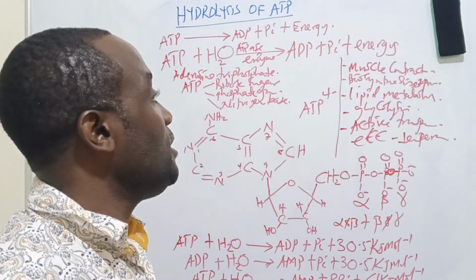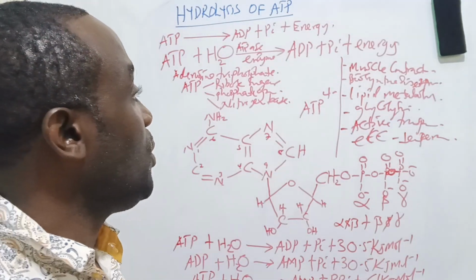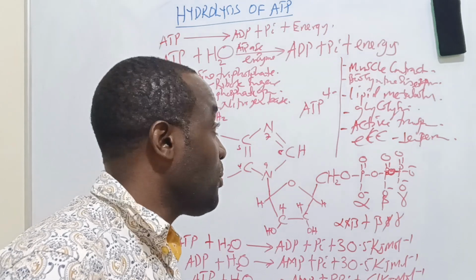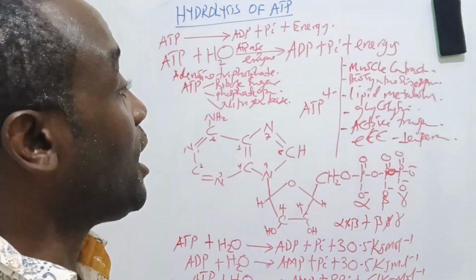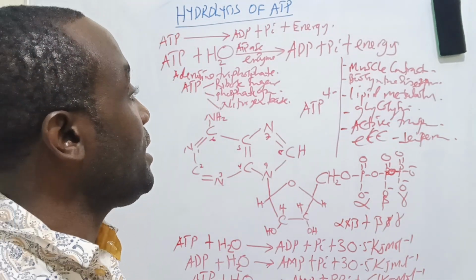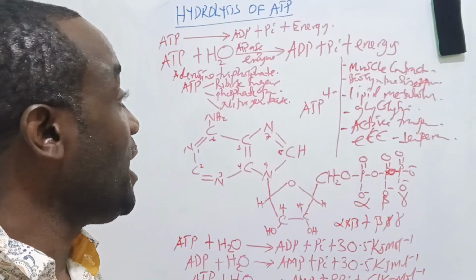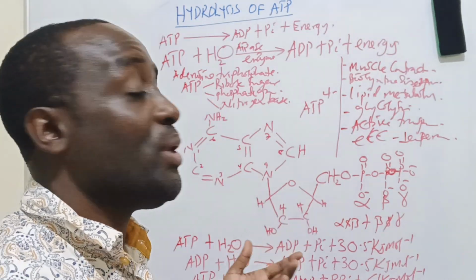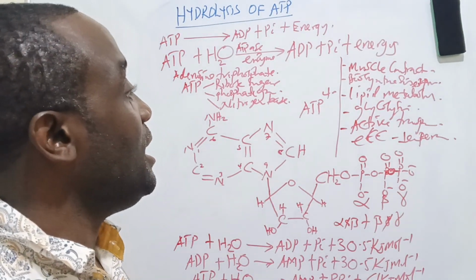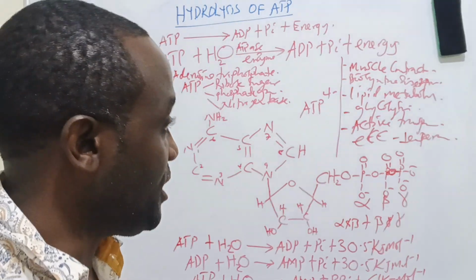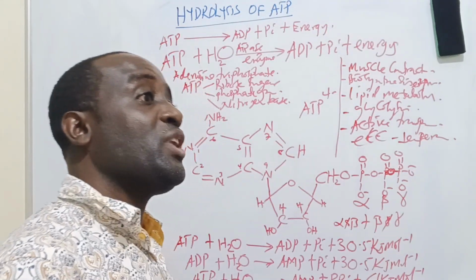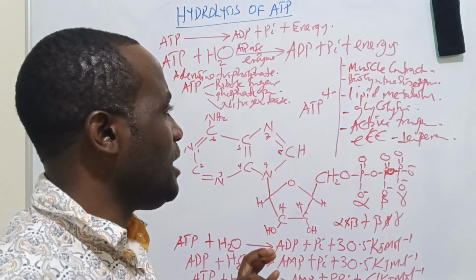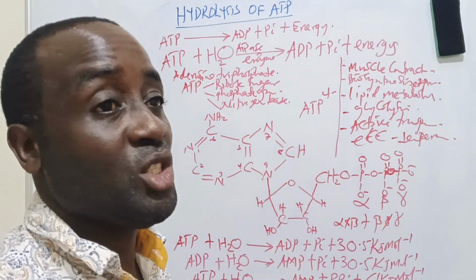But why is it that ATP is central to our discussion of biology? First of all, ATP is small in size. It can easily cross the mitochondrial membranes to come to the cytosol to carry out useful work. Another thing is that ATP is easily hydrolyzed. The enzymes catalyzing hydrolysis of ATP are almost everywhere within cells, meaning they are very abundant. During the course of evolution, we evolved very many enzymes that can catalyze hydrolysis of ATP. Unlike guanosine triphosphate, which can be hydrolyzed but only in the presence of particular enzymes, not everywhere.